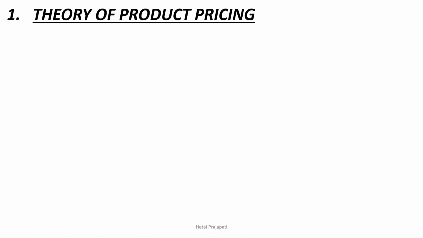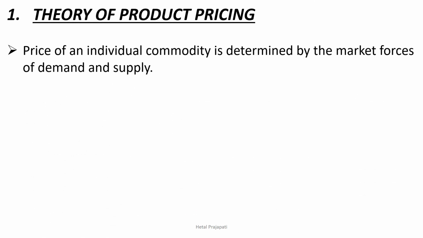Students, now we are going to proceed further in detail about the scope of microeconomics. First theory of product pricing. Price of an individual commodity is determined by the market forces of demand and supply. It means the price of any of the product will be decided by the demand and supply of that particular product.